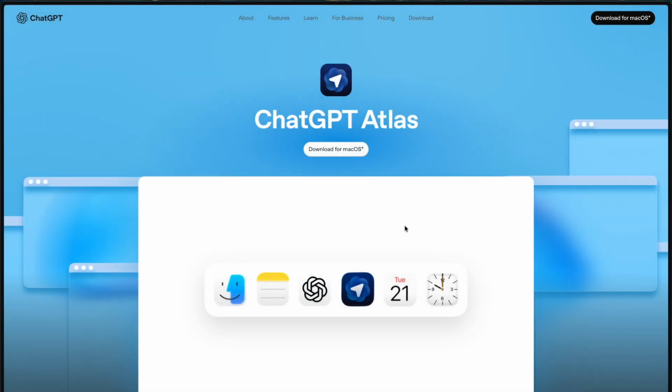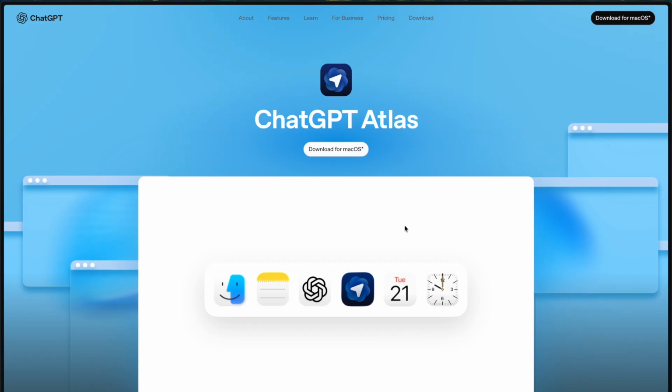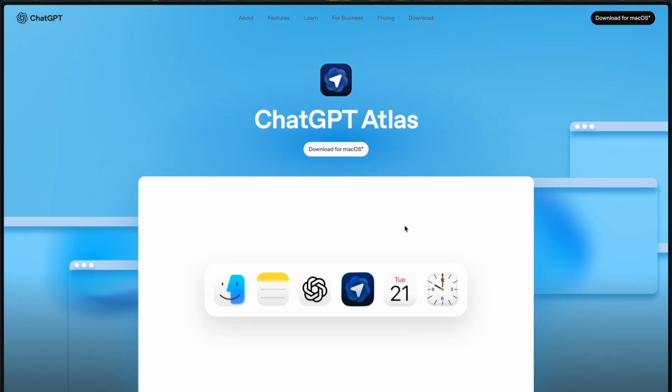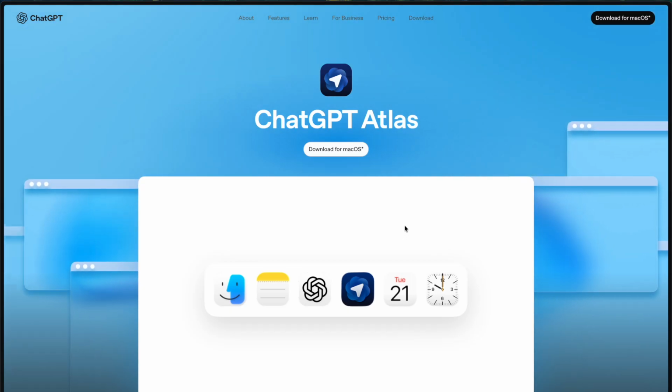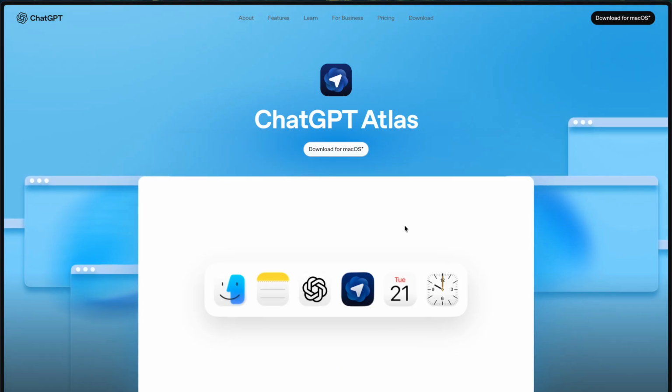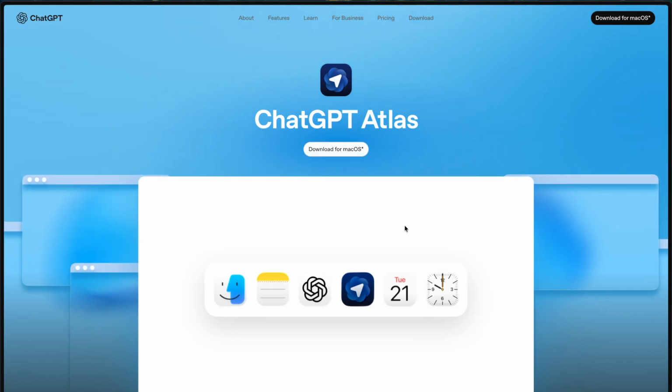Hello, everyone. Welcome to a brand new series, AI for Cybersecurity, in which we'll be looking at AI tools which can be used for cybersecurity use. So, before that, let's take a first look at ChatGPT Atlas, a brand new venture released by ChatGPT.